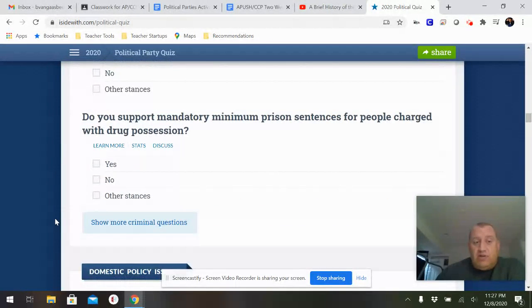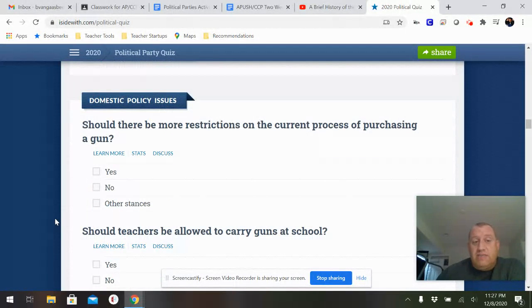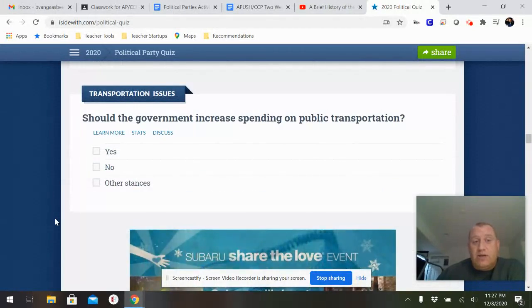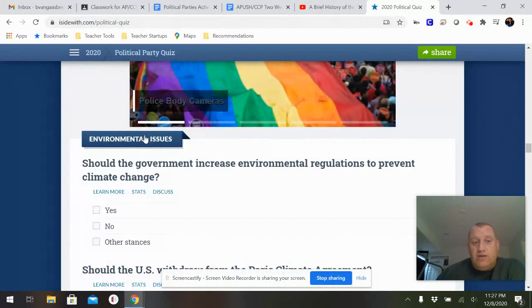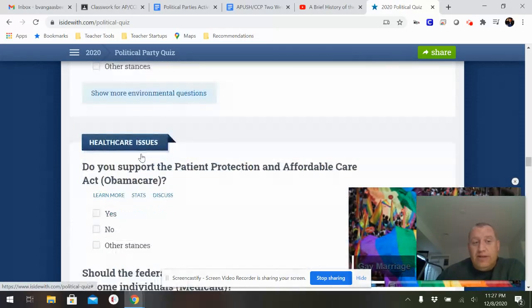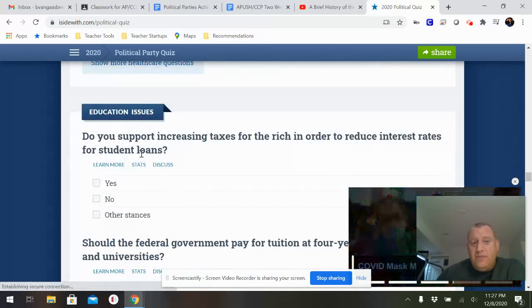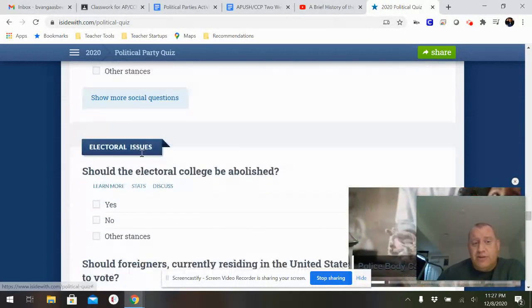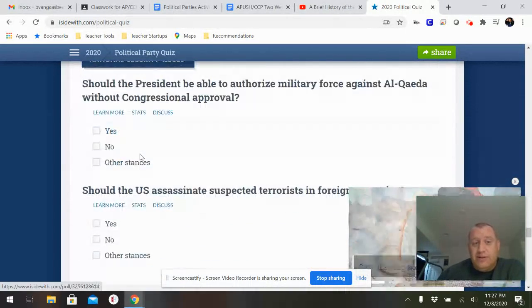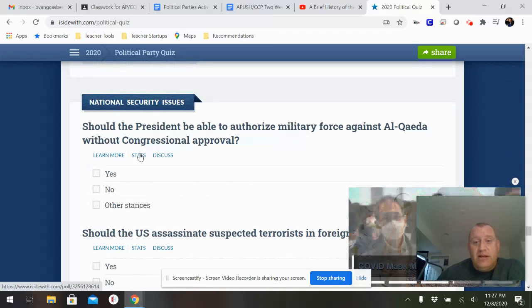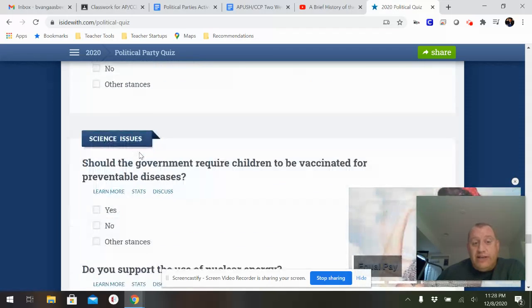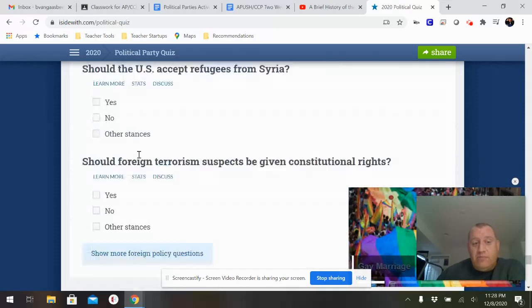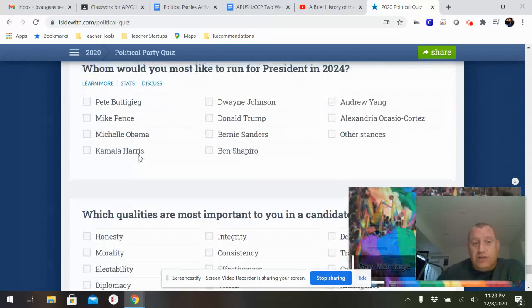Again, you can move on to criminal issues. You can answer things on domestic policy, which means policies that are here at home in the United States, transportation issues, environmental issues, healthcare, educational issues, economic issues, social issues, electoral issues. And that's been in the news, of course, recently. National security, science, foreign policy, and of course, local issues.